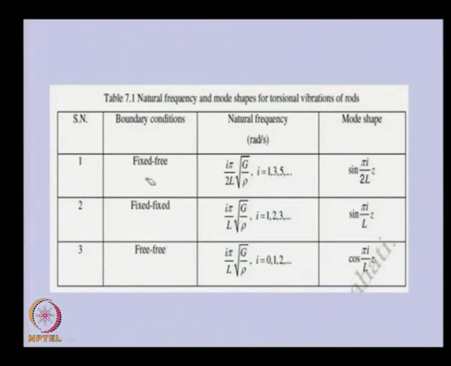This is the fixed-free case, this is the fixed case, and this is free. So this is fixed-free, similar to the cantilever case, this is fixed and this is free, and these are the natural frequency and mode shape. Basically we need to satisfy the boundary conditions to get the constants C and D, and depending upon that we get these equations.